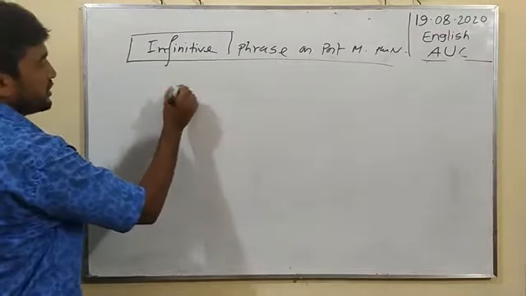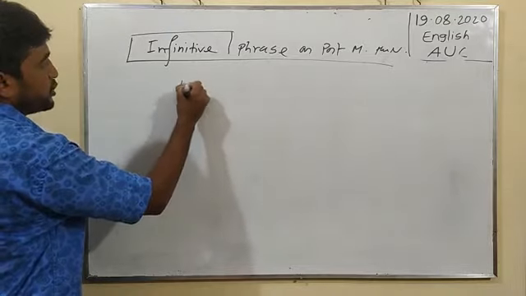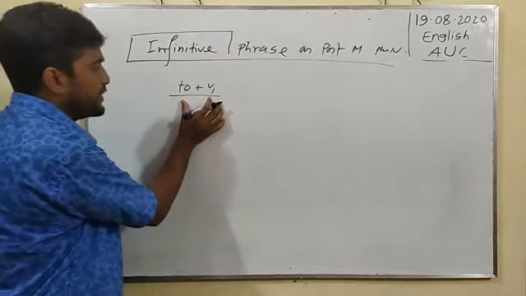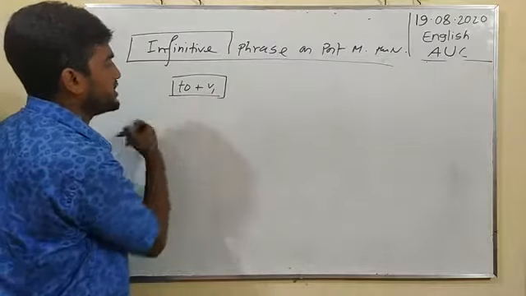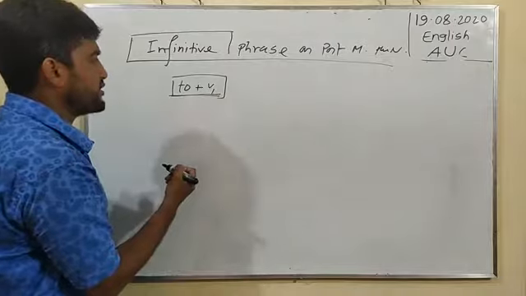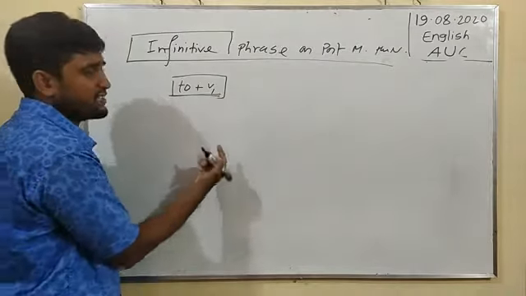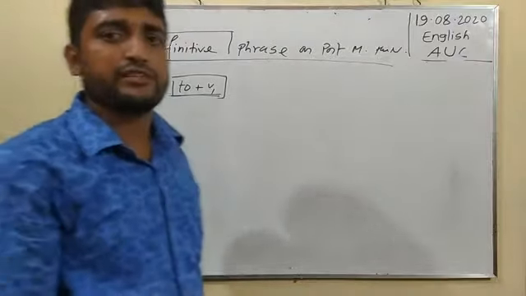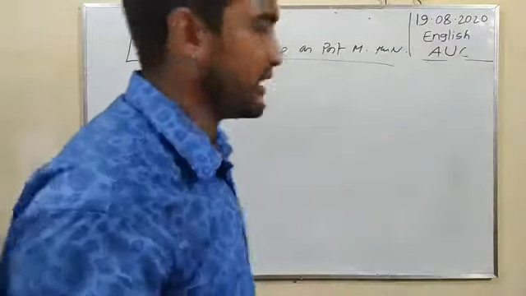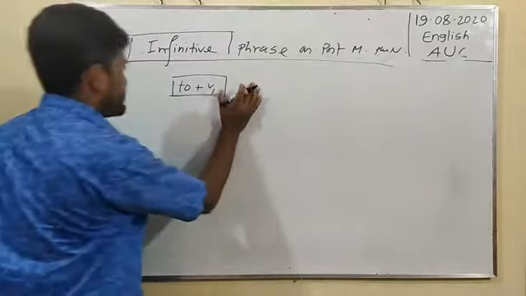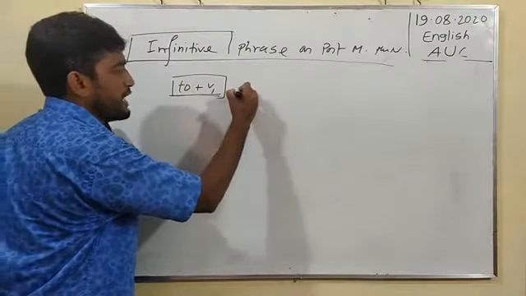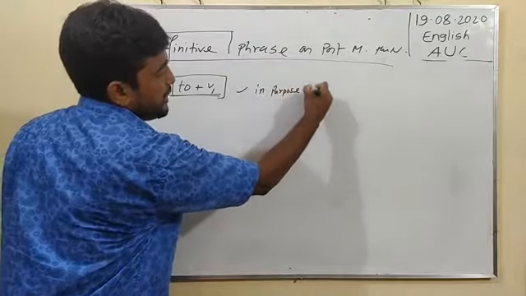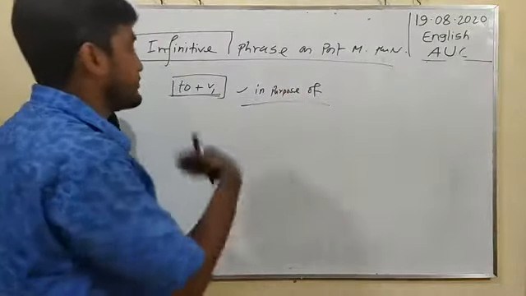Write down. If you find here to plus v1, and to plus v1 will be applied here in a particular types of sentence, and it may be expressed here the present indefinite, past indefinite or future indefinite, any particular types of tense, and infinitive will be applied here in purpose of any particular types of aim.